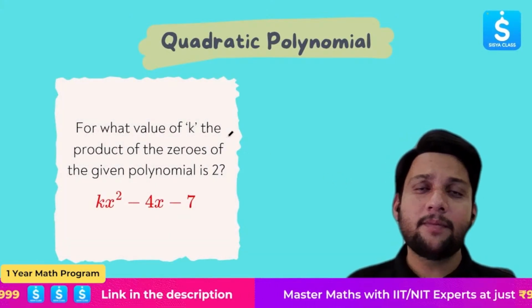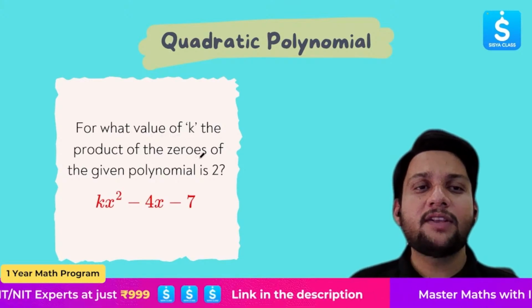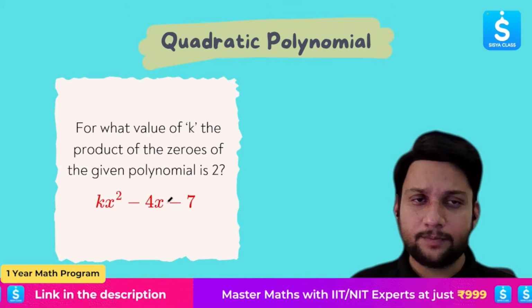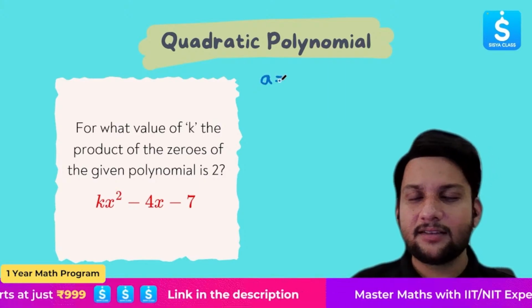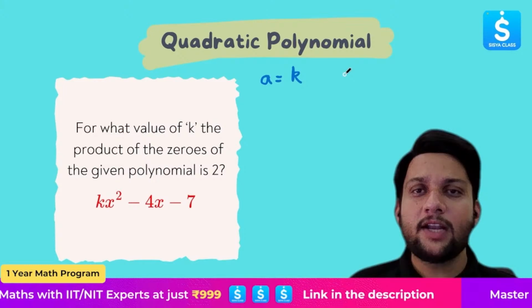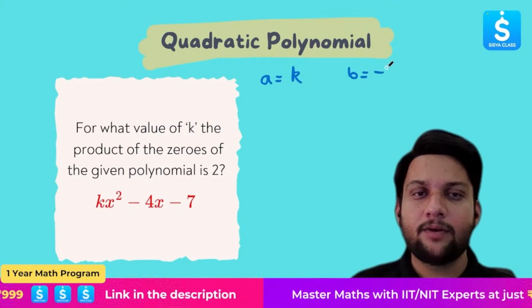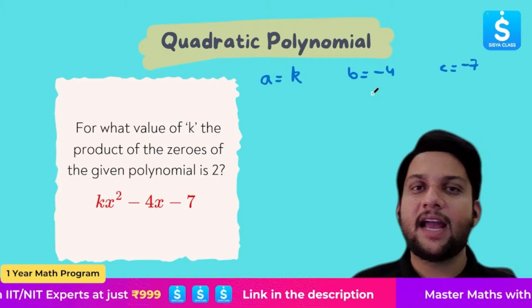Okay, now read this problem very carefully. For what value of k is the product of the zeros of the given polynomial 2? Again, the same thing. We'll start our solution with the same step. What is A here? A is k. What is B here? B is negative 4. What is C here? Negative 7. So I have the values of A, B, and C.